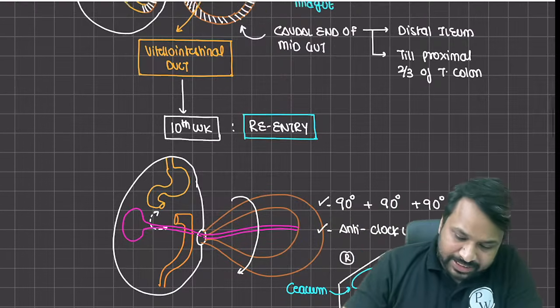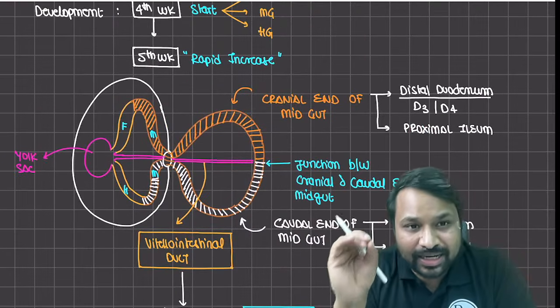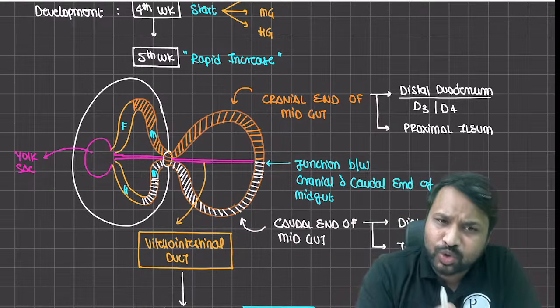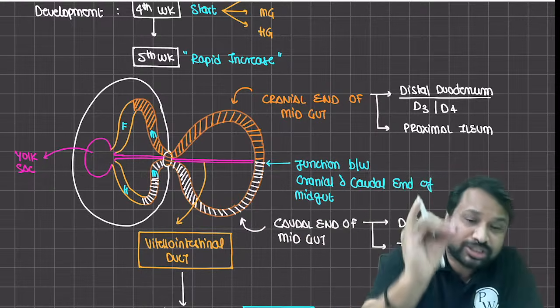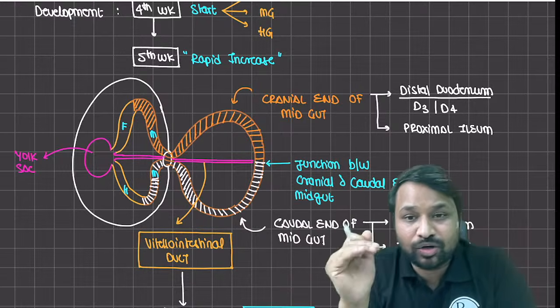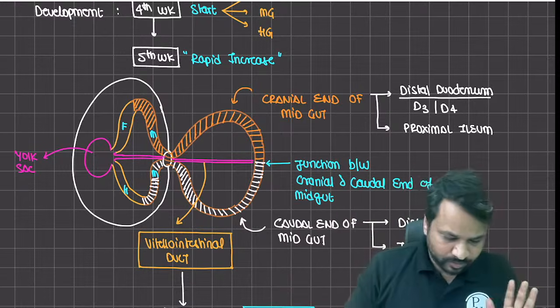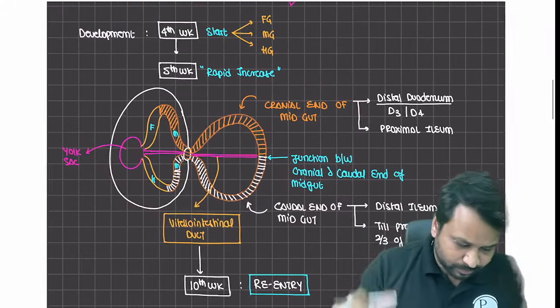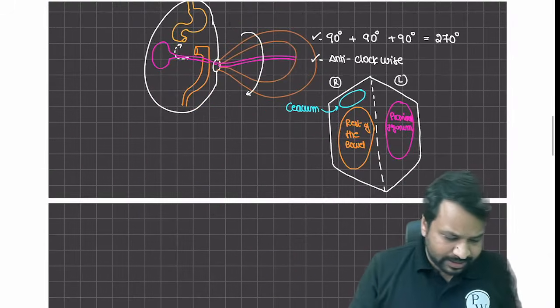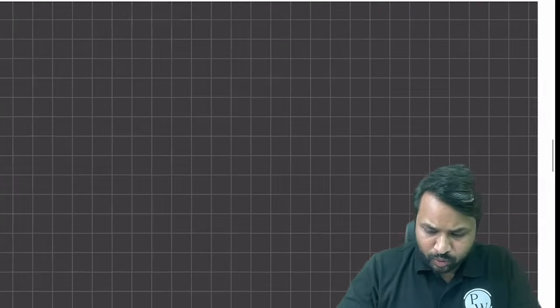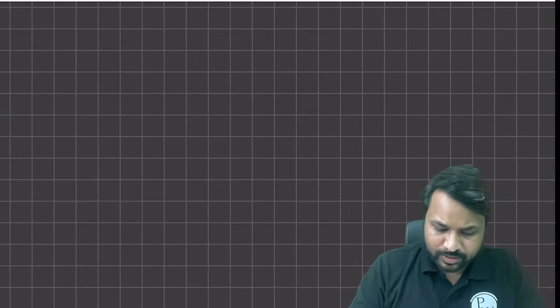Another very interesting thing is, where is this vitelline duct attached? Where does it arise from? It arises from the yolk sac. It attaches at the junction between the cranial and the caudal end of the midgut, right? That is what you're supposed to keep in your mind. Sorted? Okay. Now, once the development is complete, we'll talk about few factual components about the small intestine.